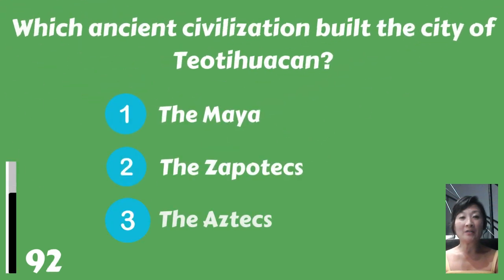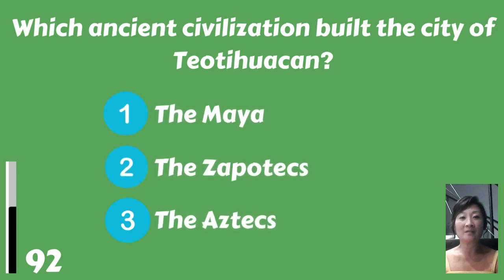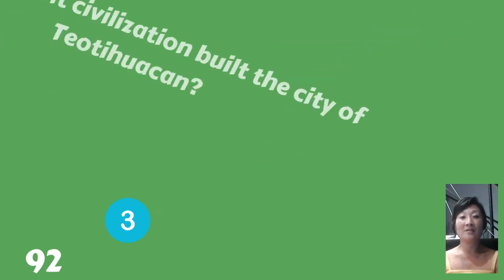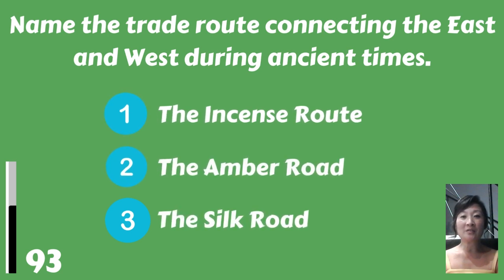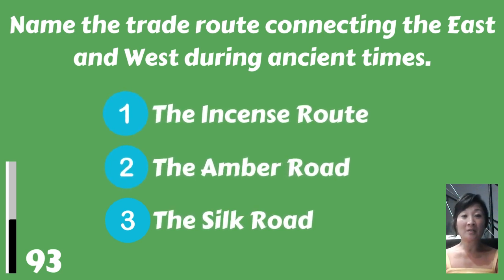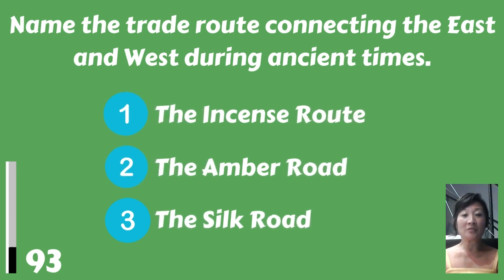Which ancient civilization built the city of Teotihuacan? The Maya, the Zapotecs, or the Aztecs? The Aztecs. Name the trade route connecting the East and West during ancient times. The Incense Route, the Amber Road, or the Silk Road? The Silk Road.